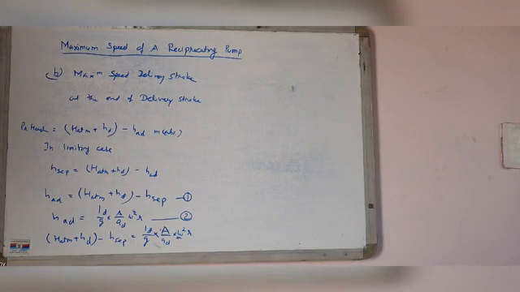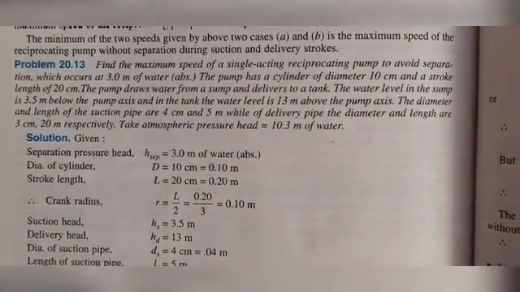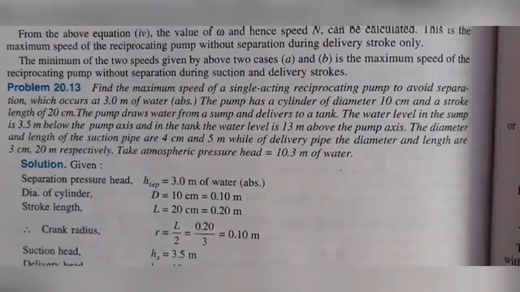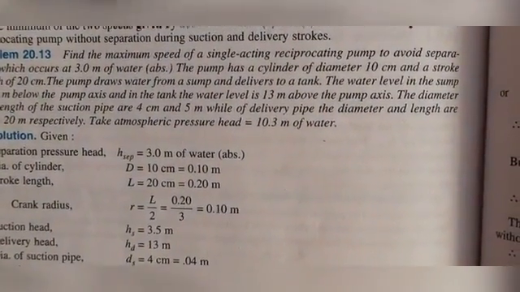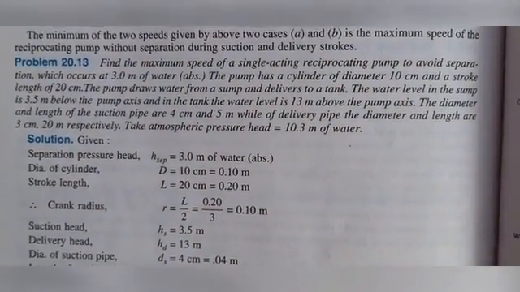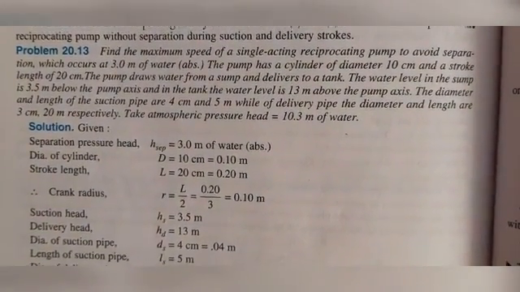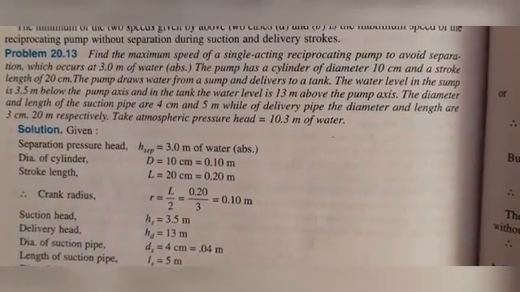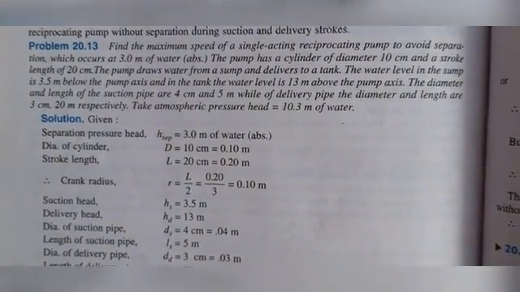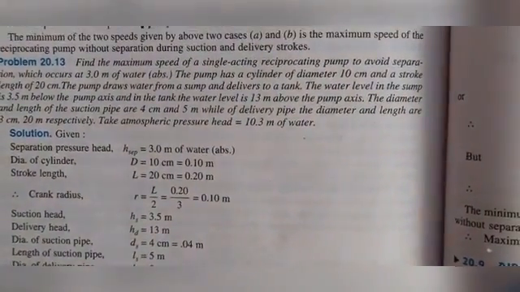Now we'll solve some numericals. Find the maximum speed of a single acting reciprocating pump to avoid separation, which occurs at 3 meters of water absolute. The pump has a cylinder of diameter 10 cm and a stroke length of 20 cm. The pump draws water from a sump and delivers to a tank. The water level in the sump is 3.5 meters below the pump axis, and in the tank the water level is 13 meters above the pump axis.